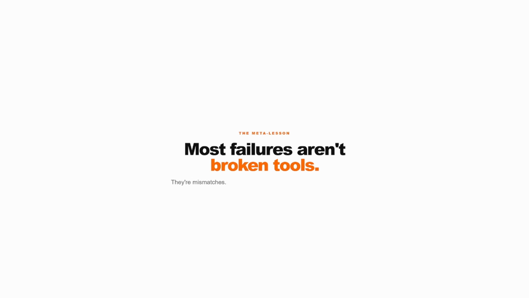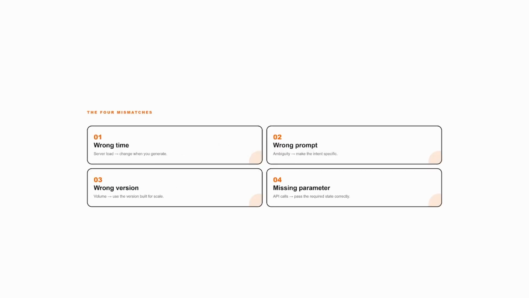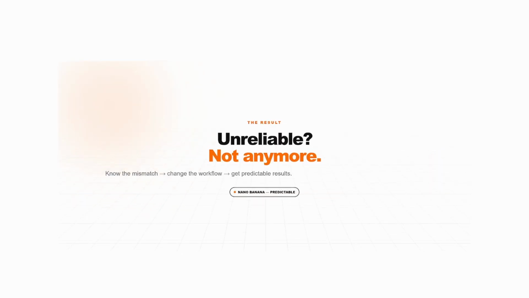Almost none of these failures mean the tool is broken. They mean the tool is being used in a mismatched way: wrong time, wrong prompt clarity, wrong version for the job, or missing parameters. Once you know that, Nano Banana stops feeling unreliable and starts feeling predictable.